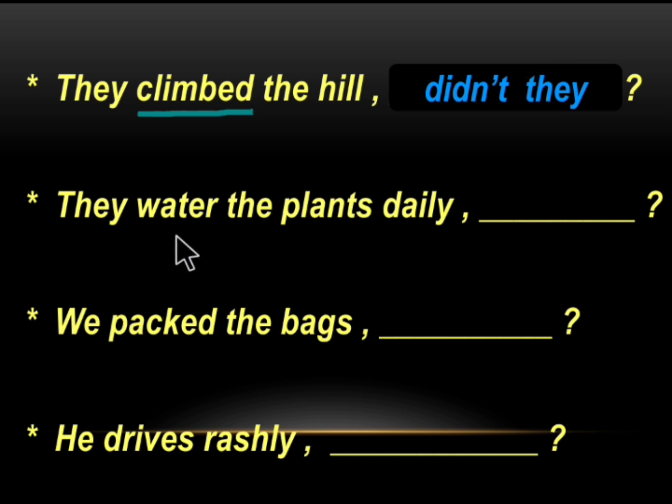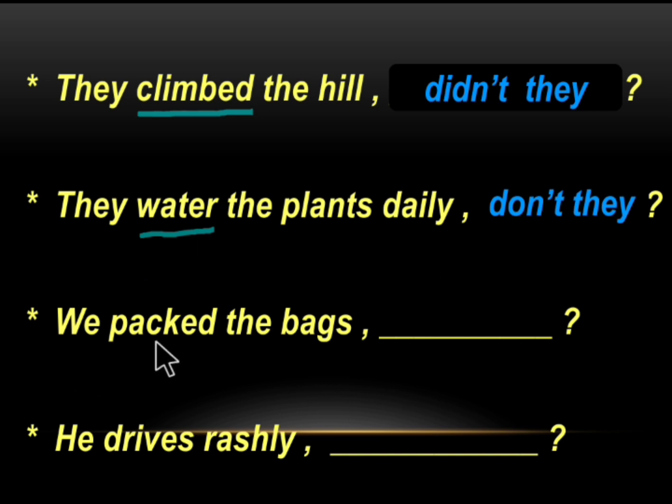Next, they water the plants daily. Here, water is the verb. This is in present tense. And the subject is plural form. So the plural present do verb is don't. And so the question tag is don't they.